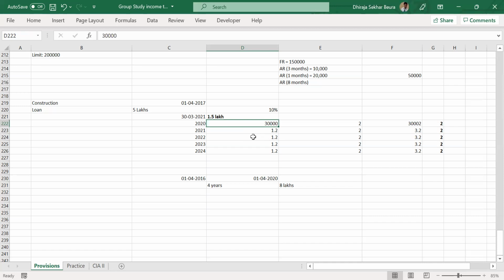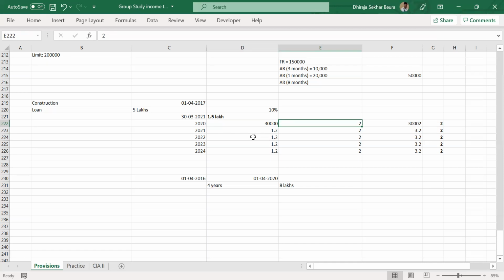No, 30,000. So for 2020, you will pay interest also, yes? Correct. How much will it be? For 2020, how much interest will you pay?